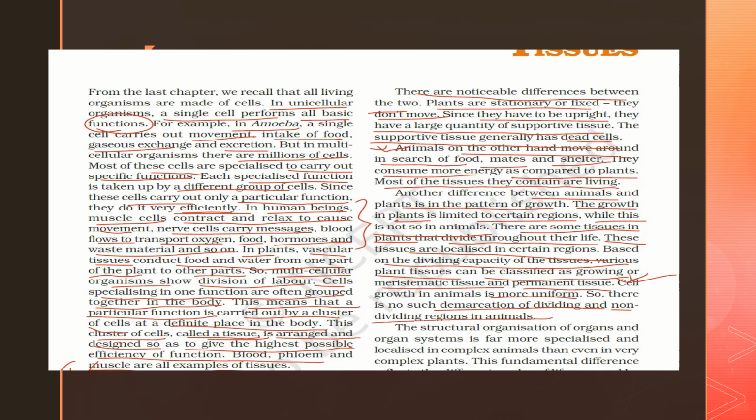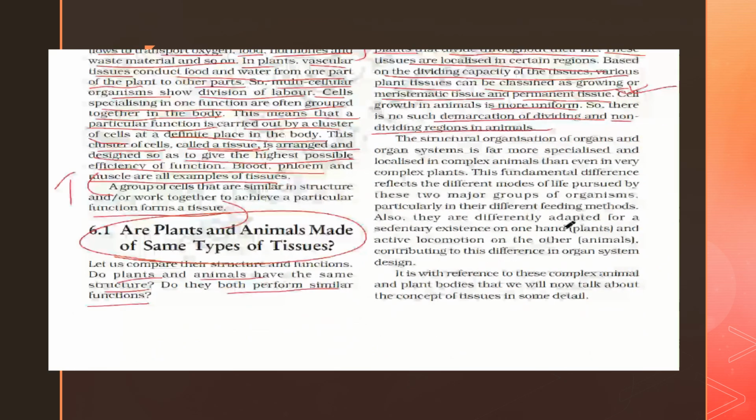Okay, so this part, the central part only will grow, the other parts will be remaining the same throughout the life. No, it's not like that. There is no division or demarcation of division in an animal body, right? It is throughout, it is dividing in the same manner.